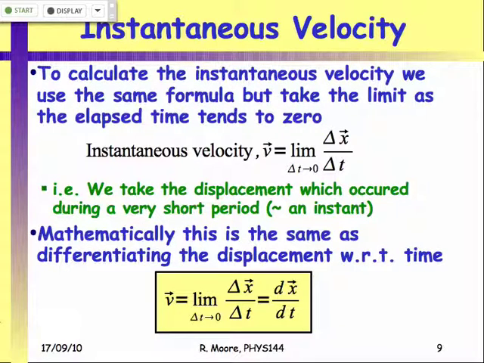Okay, so what you need is you need to know how the position changes with time, right? Because you're interested in the rate of change of position. So you have to know how the position changes as a function of time in order to be able to calculate the velocity at any instant in time. So you can't say, well, I know what the position is at 5 seconds, and then I just calculate it at 5 seconds. When you're doing the differentiation like this, you'll end up with either a constant or something that depends on time, because you've got to know how the position varies with time.